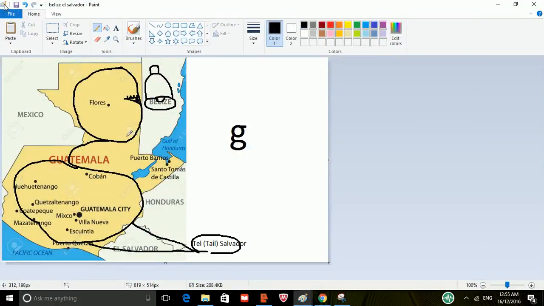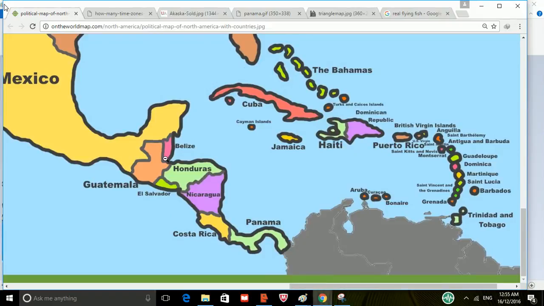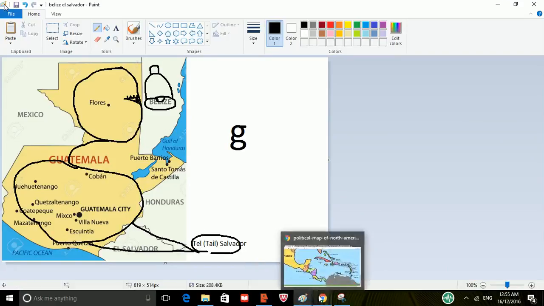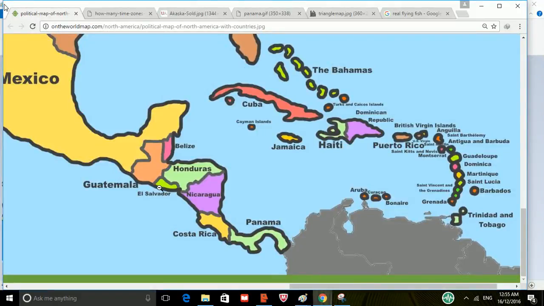I think that, okay, Guatemala is this person G, and Belize has eyes and there's a bell in front of the eyes, so this bell in front of the eyes is the country, and I call it Belize. And this person has a tail, like you can see El Salvador looks like the tail of G. So I call it Tail Salvador, El Salvador, and that's how I remember that El Salvador is the tail of Guatemala.